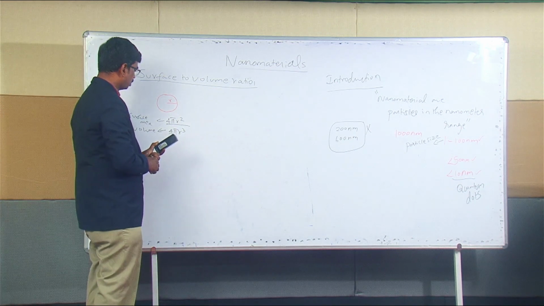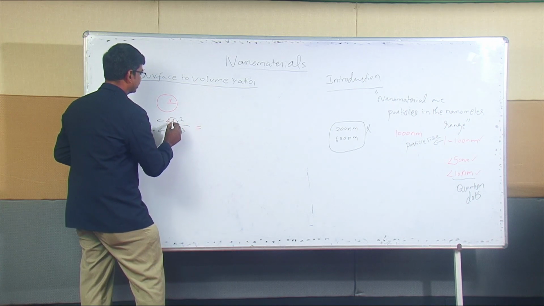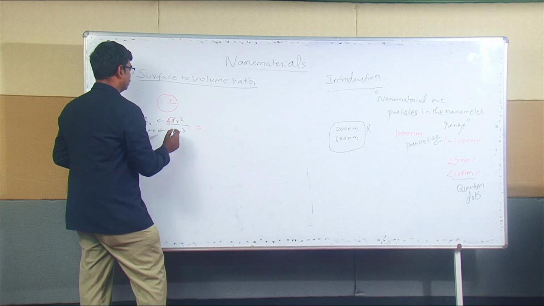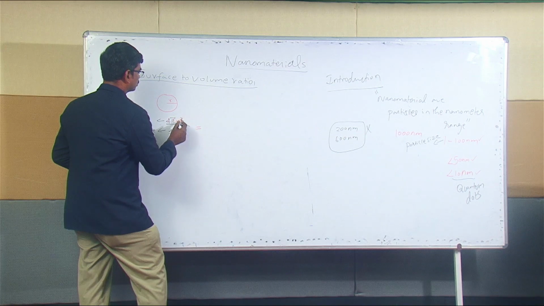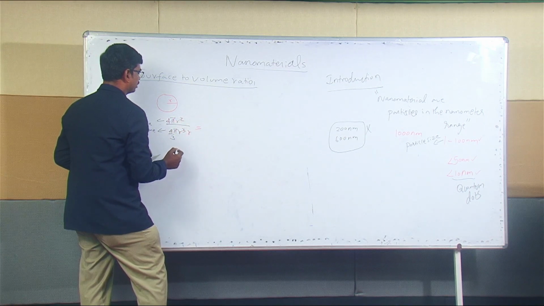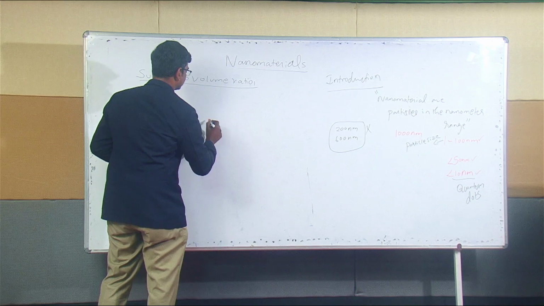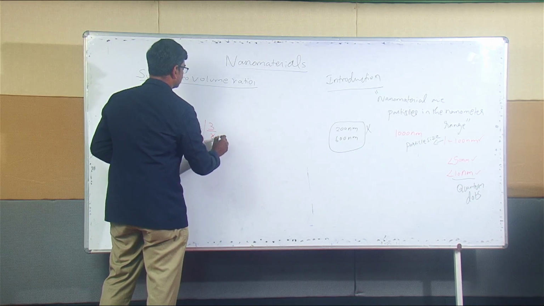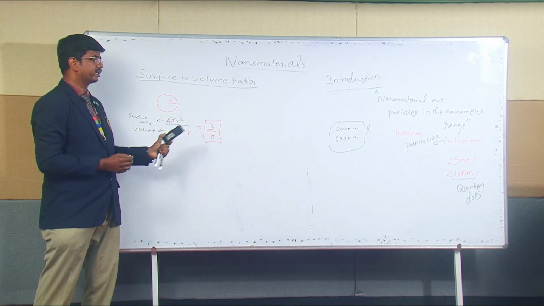What will be the answer? The 4 will get cancelled, pi will get cancelled, and this is r square over r cube. So 1 r will be there in the denominator, and this 3 will go to the numerator. We get 3 by r. So if you consider the material as a sphere, we get 3 by r.